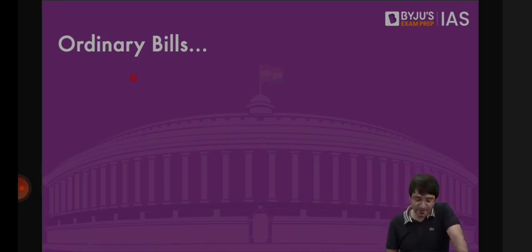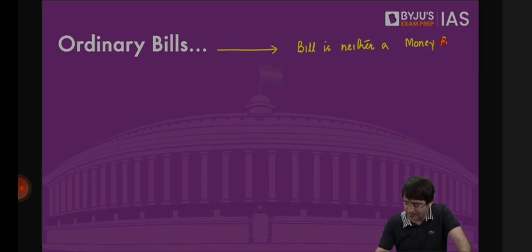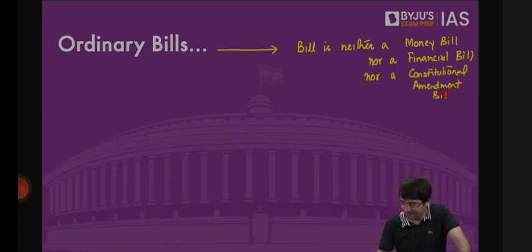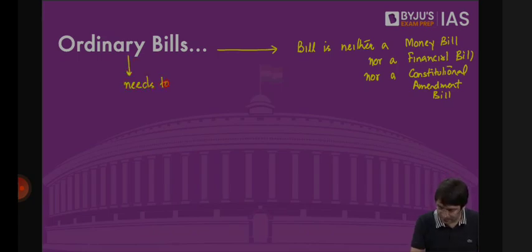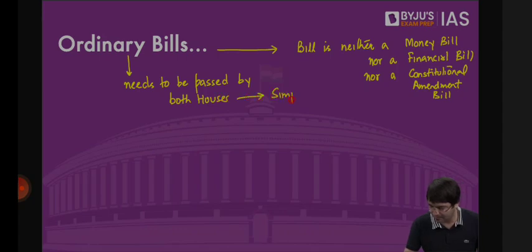A bill is an ordinary bill if this bill is neither a money bill nor a financial bill nor a constitutional amendment bill. Any bill is a proposal. Any bill which is neither a money bill covered under Article 110, nor a financial bill covered under Article 117, nor a constitutional amendment bill under Article 368, any such bill is an ordinary bill. And this ordinary bill needs to be passed by both houses by simple majority. Clear? Both houses of the Parliament by simple majority.